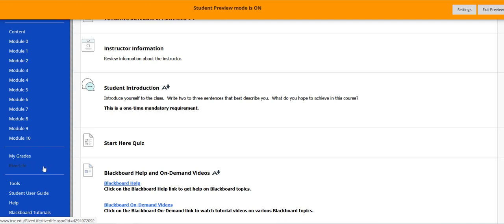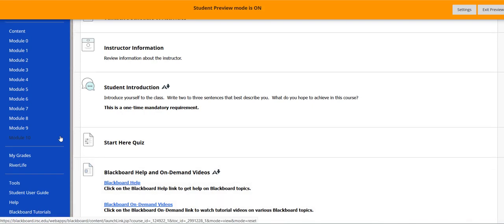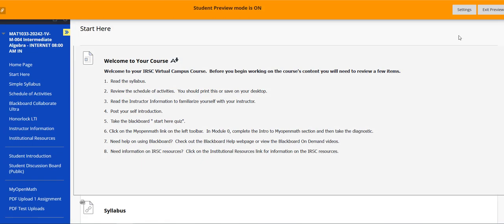The tests do not sync. I have them set not to sync because I like to review your tests and your work. If I see you only made a tiny sign error, but you have everything else right and you have the steps, that's why I see your work with a test, then I give you some partial credit on those. So I review those before the test scores go in. Your test score will not go in immediately after you take it. I review them, and I also put the bonus points on there. All right. I think we're good with that.